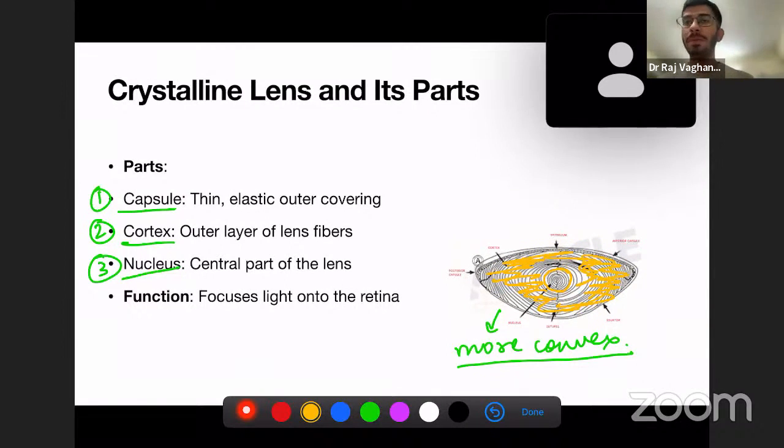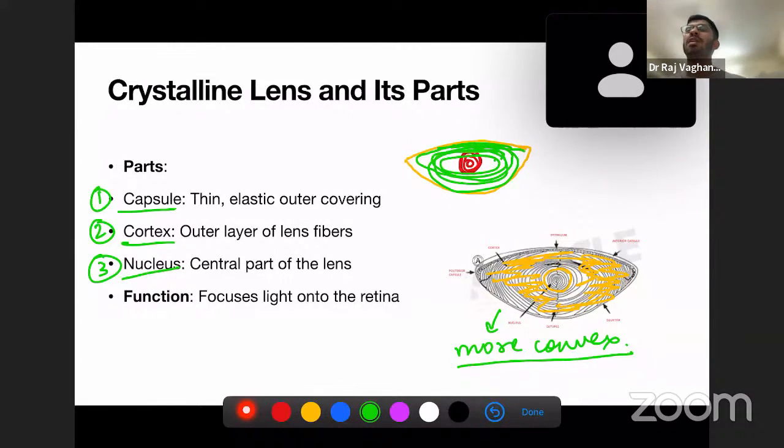So this is about the three parts of the lens. Okay, and the diagram of the lens is very necessary. You should know about the diagram of the lens. So draw the capsule, the anterior capsule like this, and the posterior capsule like this. First of all, draw the nucleus. This is the nucleus. Then draw the cortex like this. I'm just drawing a very bad diagram, but you have to draw a good diagram.